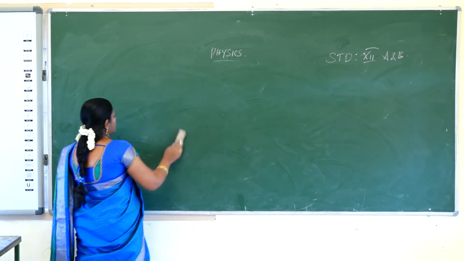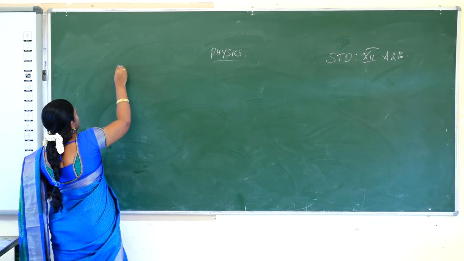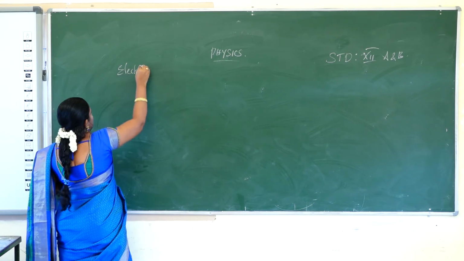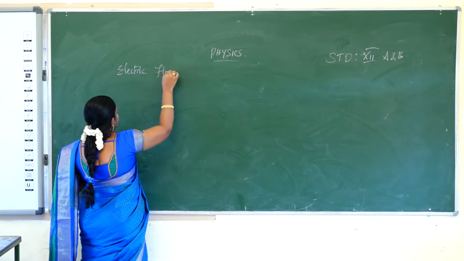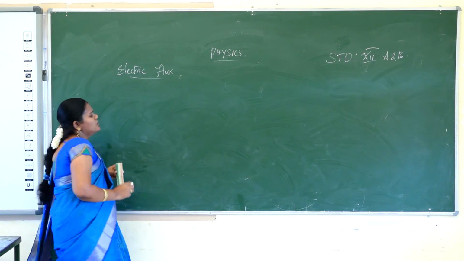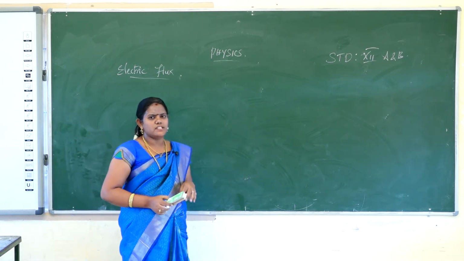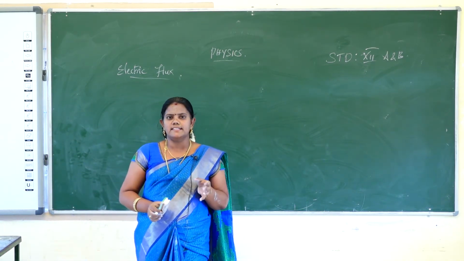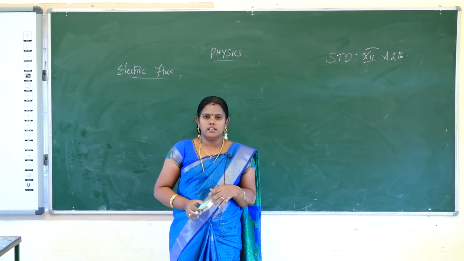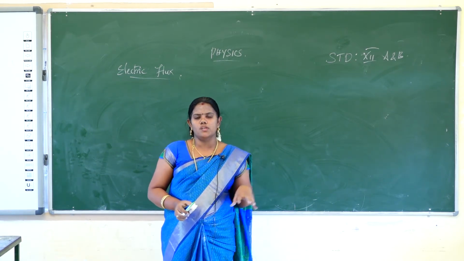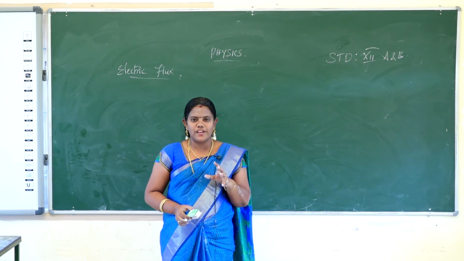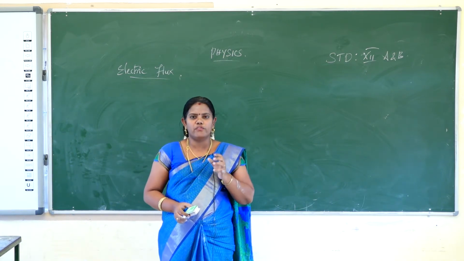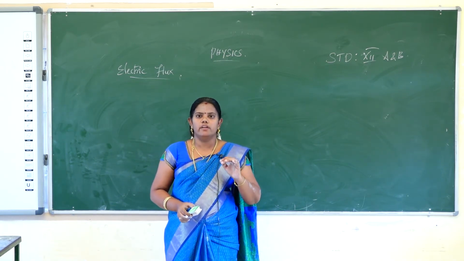Okay. Next we will go for electric flux. Electric flux means the number of electric field lines crossing a given area.